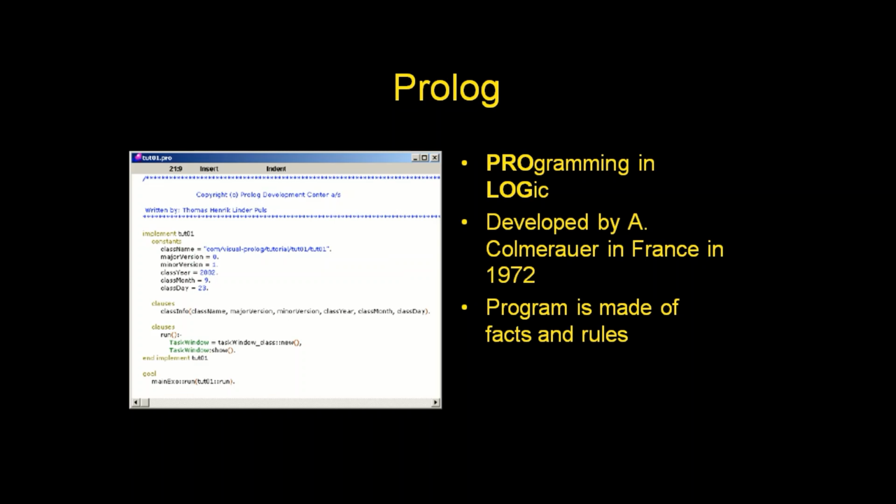Prolog, a programming language developed by Colmerauer in France in 1972. A program is made up of facts and rules.